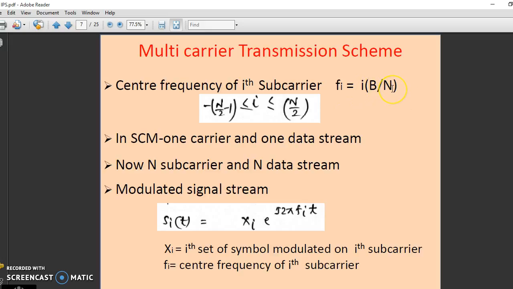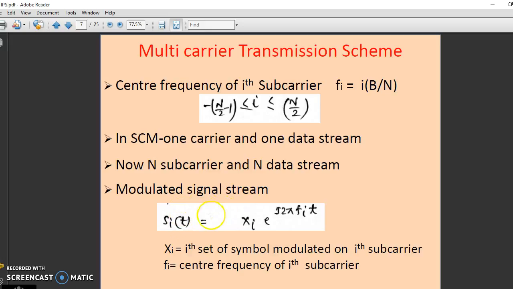B is the whole bandwidth, n is the number of subcarriers, and the value of i is from minus n by 2 minus 1 to n. Single carrier communication has one carrier and one data stream. Now we have n subcarriers and n data streams. So in a multi-carrier communication system, we are transmitting multiple information on n subcarriers.